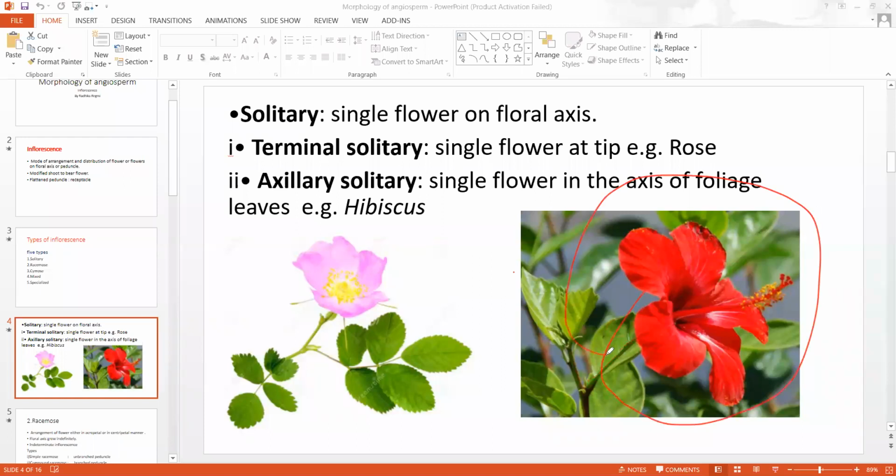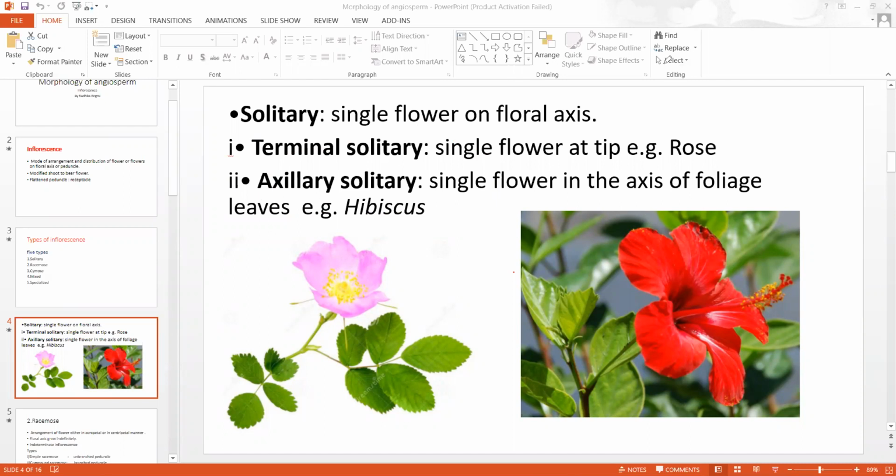So it is axillary solitary. This is terminal solitary and this is axillary solitary. In terminal solitary, the floral axis arises from the tip of the shoot. In axillary solitary, the floral axis arises from the axil of the foliage leaf.